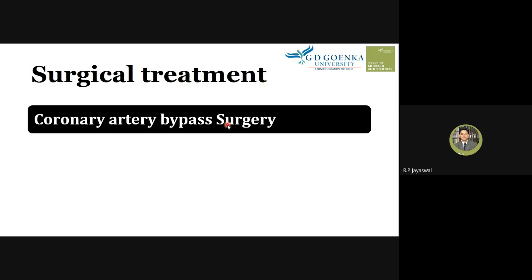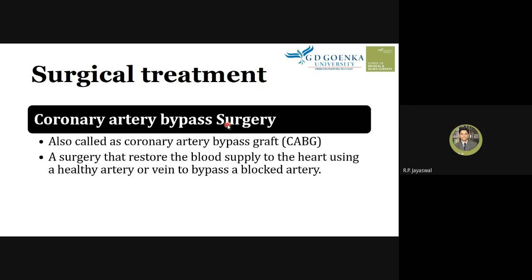The technique we call coronary artery bypass graft is a surgery that restores the blood supply to the heart using a healthy artery or vein to bypass a blocked artery. So here we do the bypassing of the blocked artery.